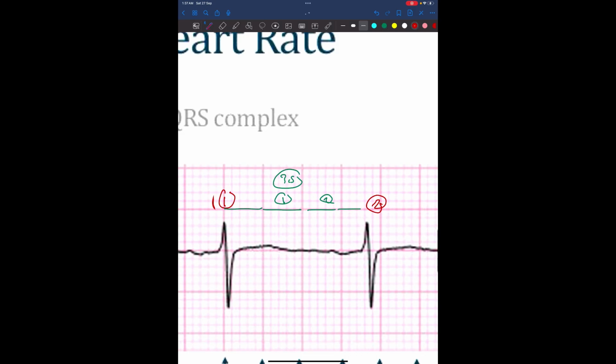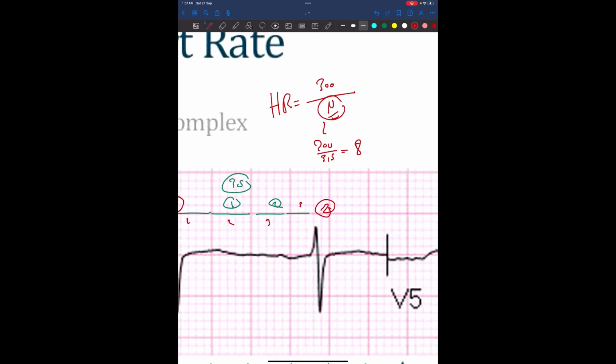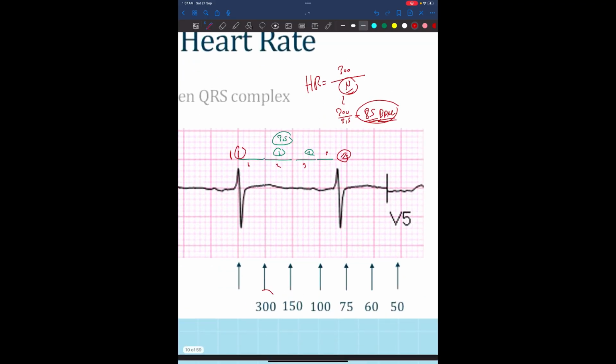So for knowing the heart rate, we say the heart rate is equal to 300 over n. This n is the number of the big boxes that we calculated. So 1, 2, and 3, and here is a half, so it's 300 over 3.5. It's roughly 85 beats per minute, and this is normal. So Muhammad, what is this? This is 300, 150, 100.